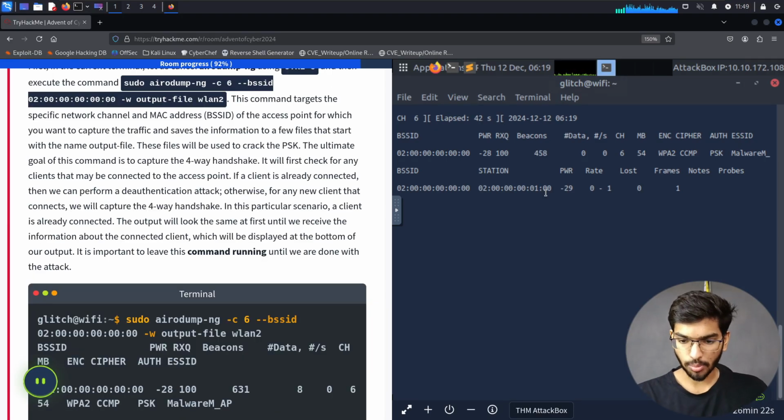So now we have got an output after waiting for a few seconds. We have got a BSSID and the station ID of the user who is present in this network. This person has already been authenticated in the network, and we see that their BSSID and station ID is printed out to us.